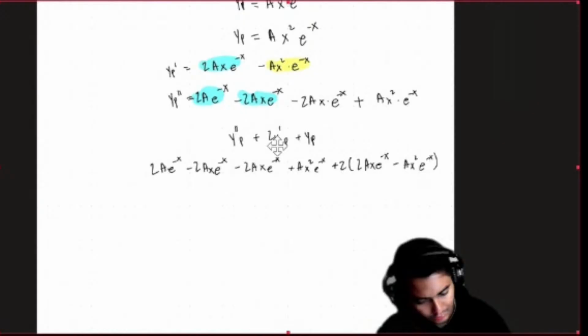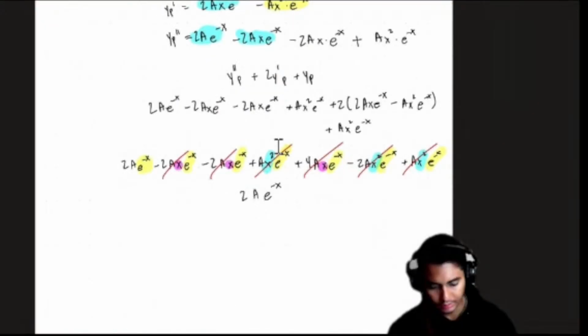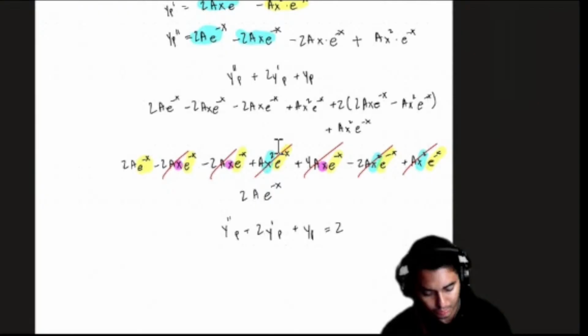And similarly, we can also cancel out these terms. So everything canceled out beautifully. So we got 2a e to the minus x. All right. So therefore, y double prime p plus 2y prime p plus yp equals 2a e to the minus x. Beautiful. So we are almost done.